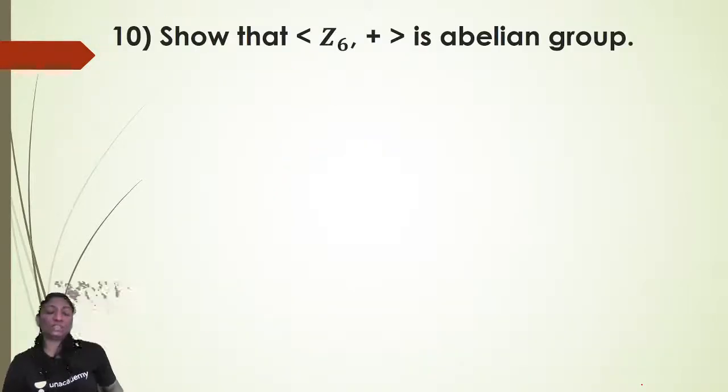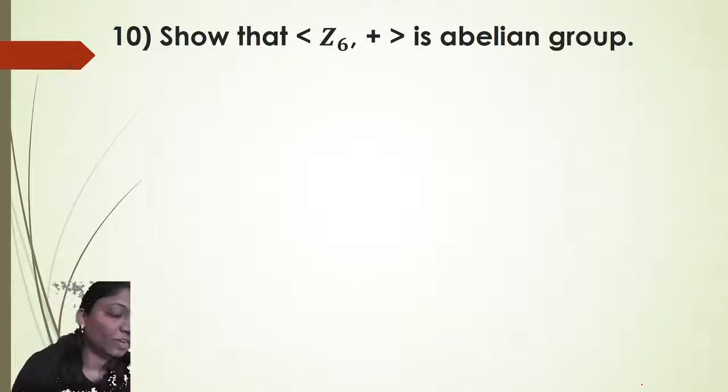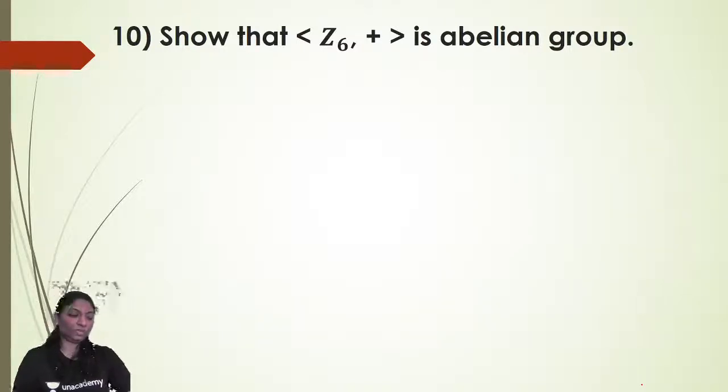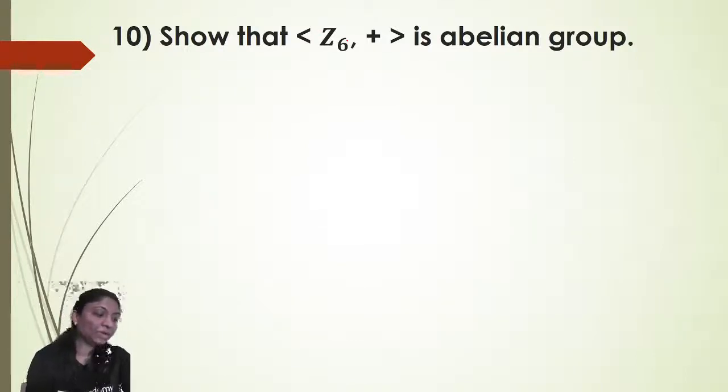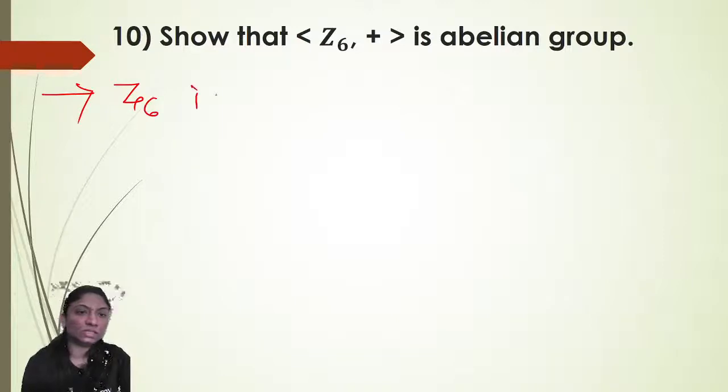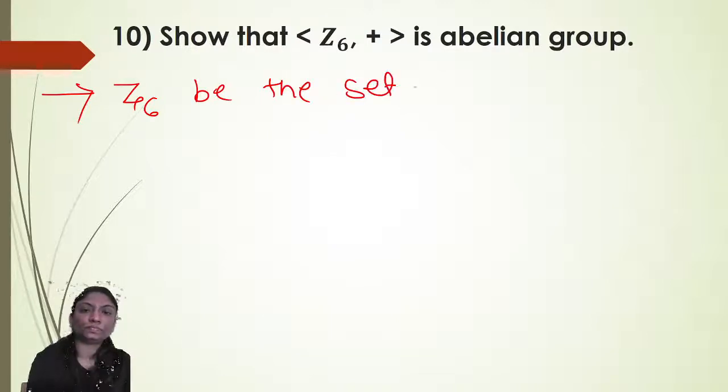The last one is here the set of residue classes modulo n. This symbol is denoted for residue class of Z. Okay, so here Z6 is the residue class. Let Z6 be the set of residue classes modulo 6.